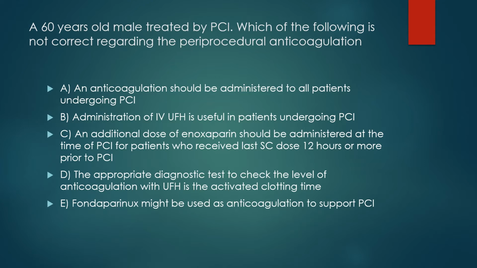Letter C, an additional dose of enoxaparin should be administered at the time of PCI for patients who received the last subcutaneous dose 12 hours or more prior to PCI. Letter D, the appropriate diagnostic test to check the level of anticoagulation with unfractionated heparin is the activated clotting time, the ACT. The last point, letter E, fondaparinux might be used as an anticoagulant to support PCI. Which is not correct from all these choices?